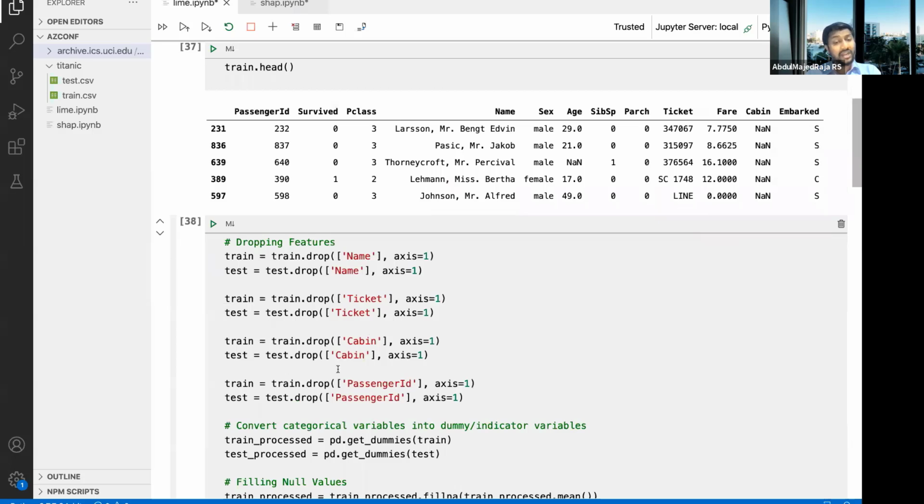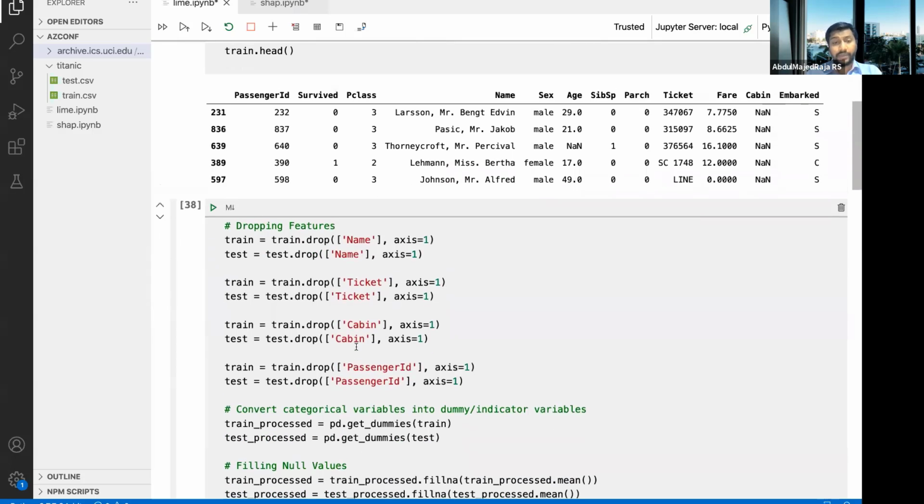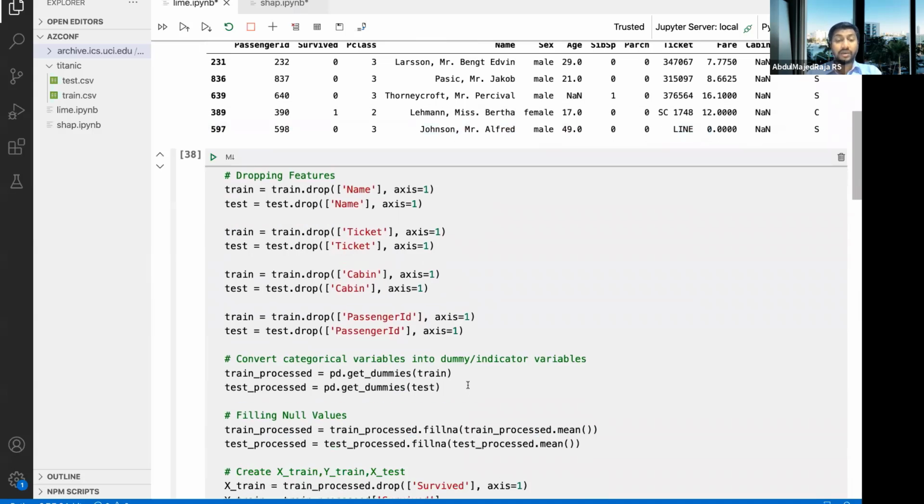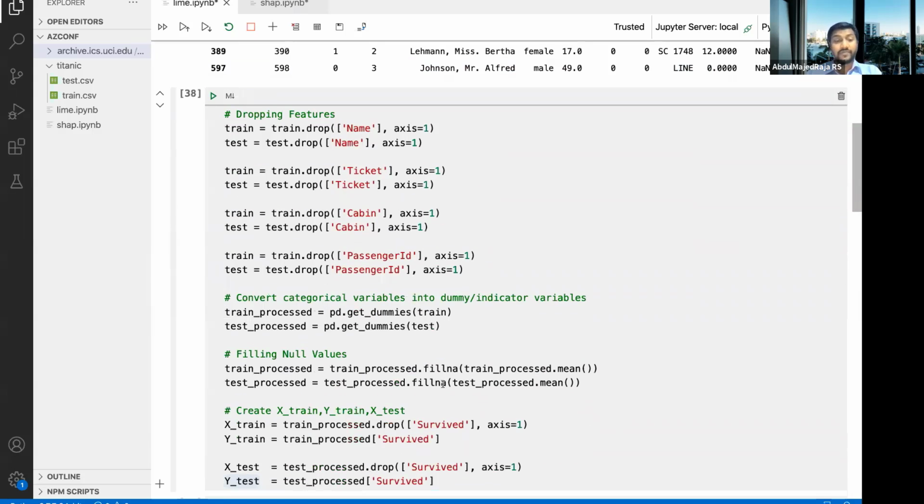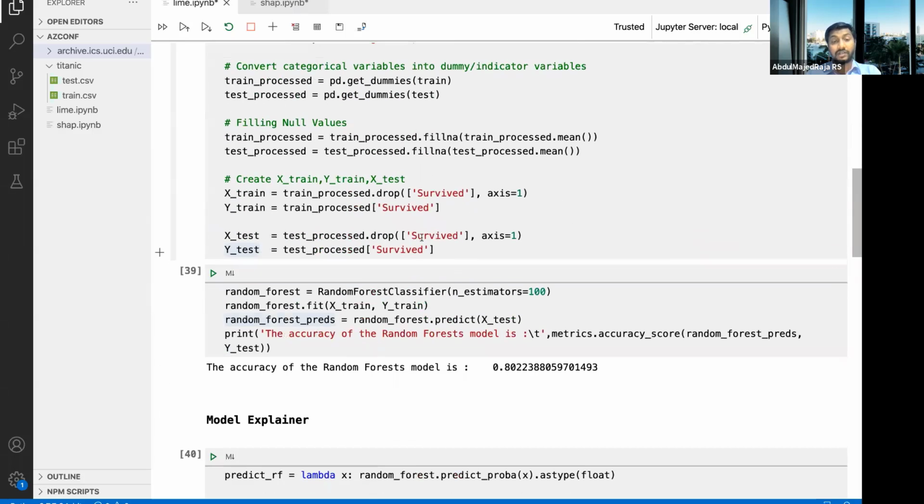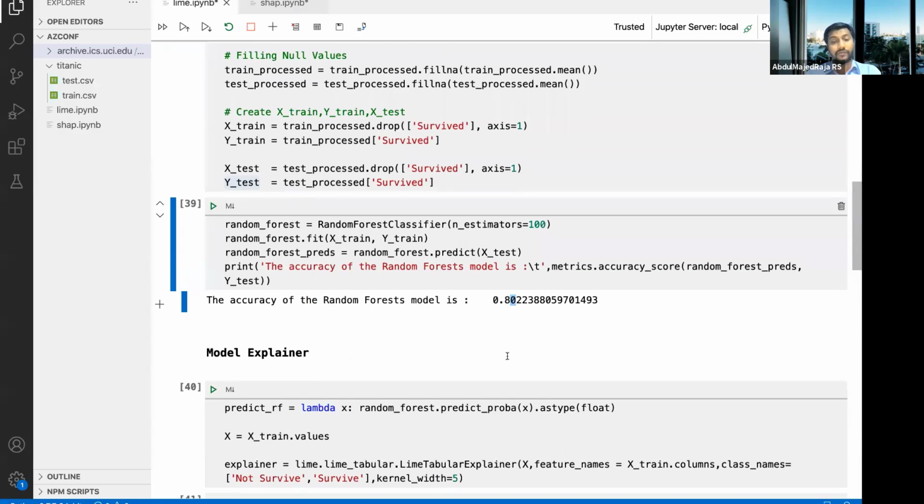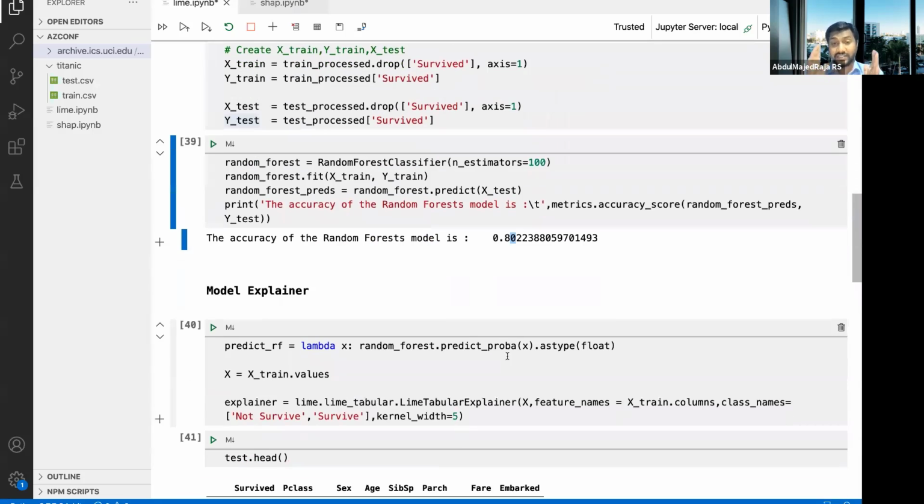Simply, we are going to do a lot of data pre-processing. For example, we are dropping features that are not required, like unique features. We are going to create dummy variables. We are going to fill missing values, and then finally we have a training and test data set. And then once again we build a random forest classifier, and that classifier gives us 80% accuracy, which is not so great for a Titanic data set, because if you go on Kaggle you would even find 98% accuracy. But just for the sake of the demo, I think 80% accuracy is good enough for us to move further. Now the model is ready.